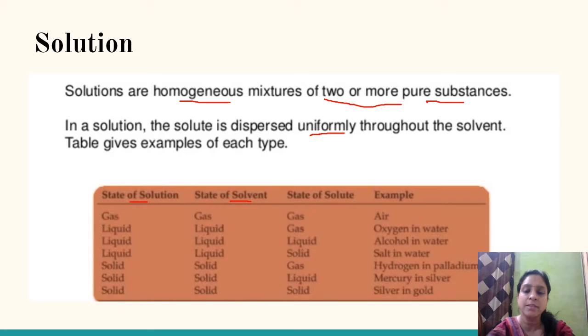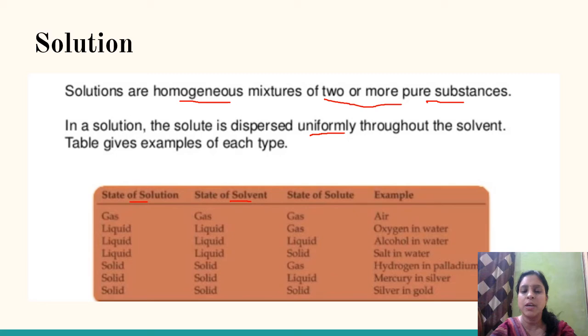Similarly, if we give the example of mercury in silver, then in that case the liquid state is of mercury, so mercury is liquid and it acts as a solute in this case, whereas solid is silver, and that's why such a solution is a type of solid solution. Another example we have taken here is silver in gold.